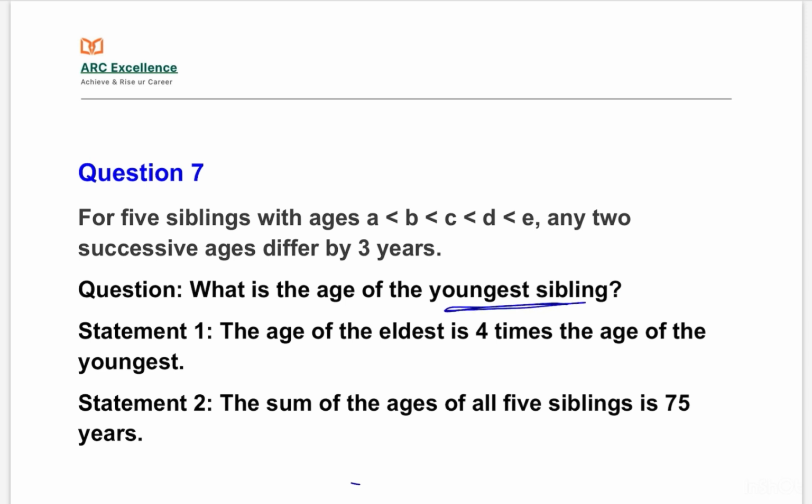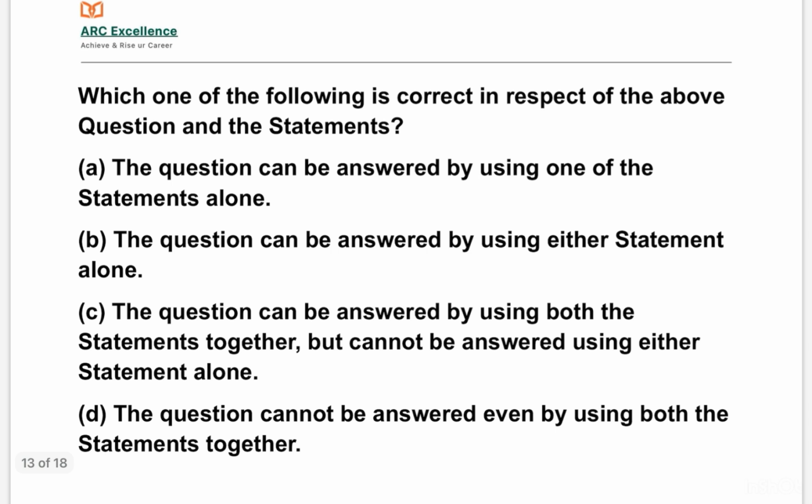Statement 1: the age of the eldest is 4 times the age of the youngest. Statement 2: the sum of the ages of all 5 siblings is 75 years. Now, which one of the following is correct in respect of the above question and the statements?